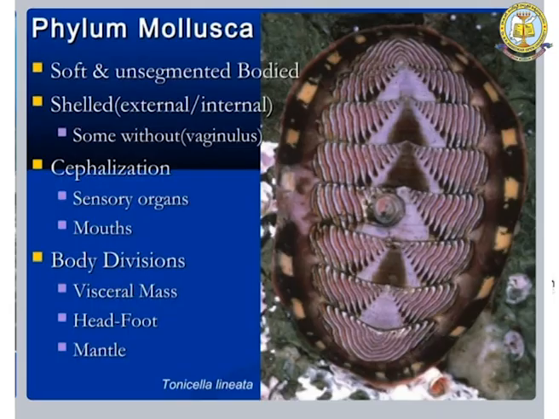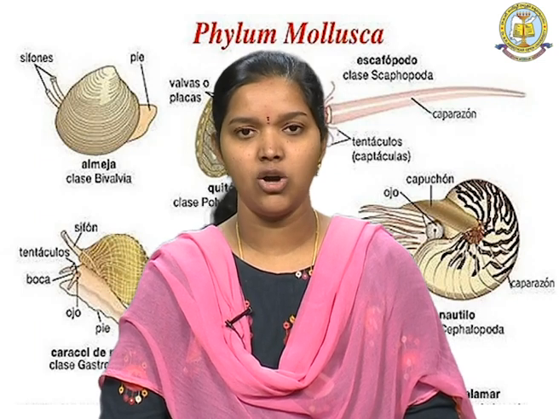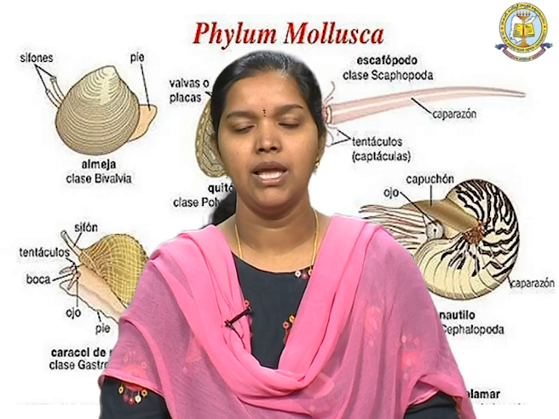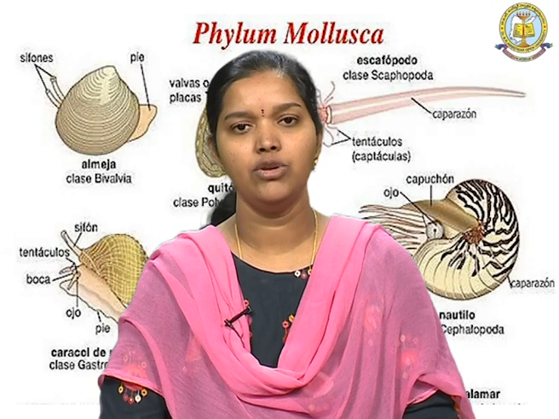They have a soft unsegmented body, and the shell is either external or internal, and some do not have any shell, for example Vaginulus. These are examples of mollusks without any shell. Cephalization is present in the mollusca, sensory organs and mouth are present, and the body is divided into visceral mass, head, foot and mantle.